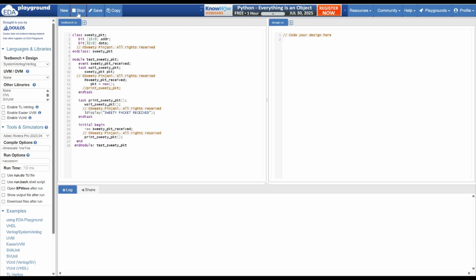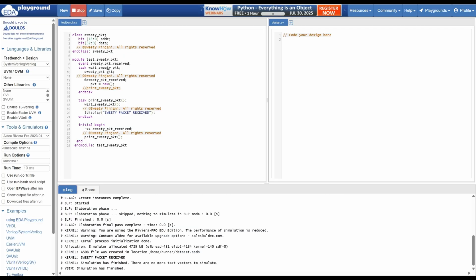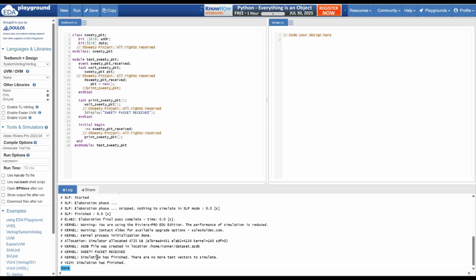Now let's try to run this. Now what we have done, we are calling a task inside a task. This is also allowed and it has worked. I hope you have understood now. The main thing we wanted to understand is functions, tasks, where they can be called, and a little bit about the event. I hope this tricky code was very helpful to you to clarify your concepts, especially in functions and tasks.